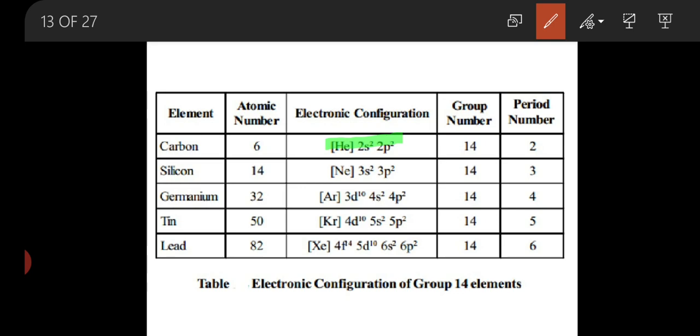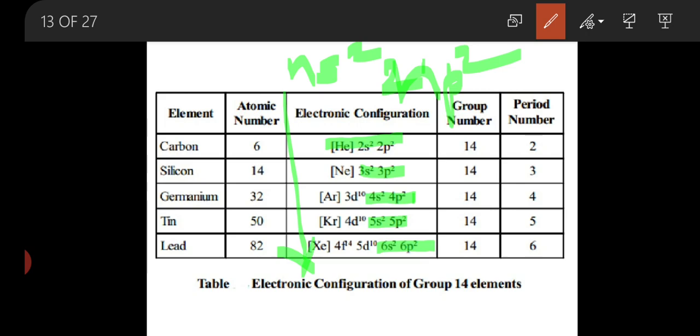We have already explained that the general configuration for the 14 group is ns2 np2. So that is 3s2 3p2, 4s2 4p2, 5s2 5p2 and 6s2 6p2. This is the common configuration for the 14 group elements from top to bottom.